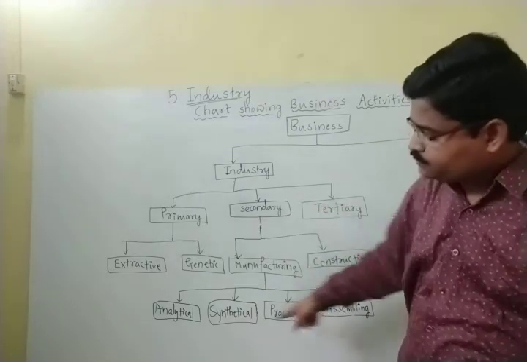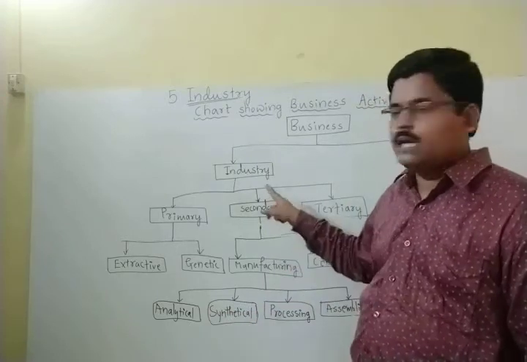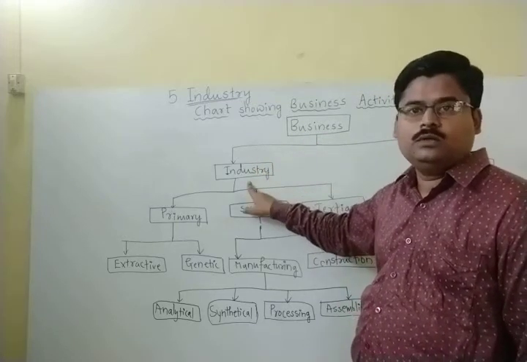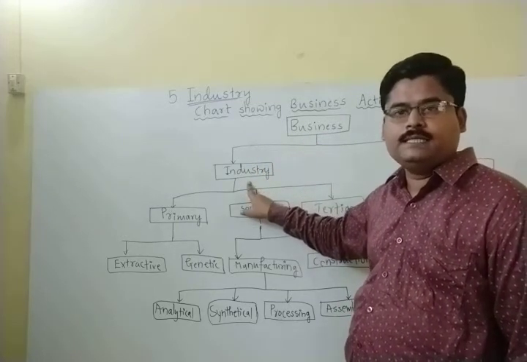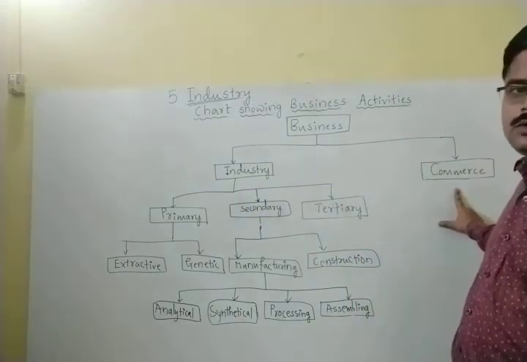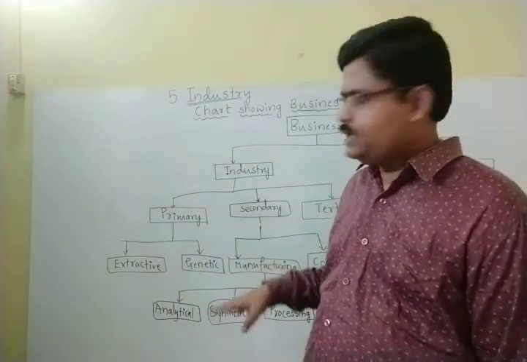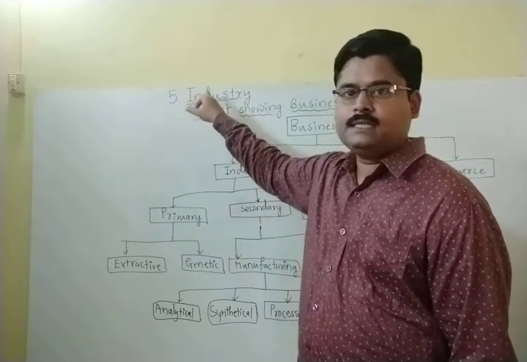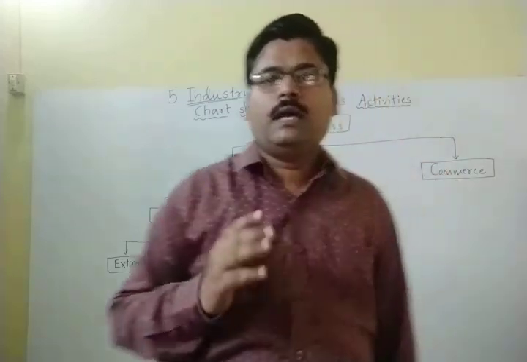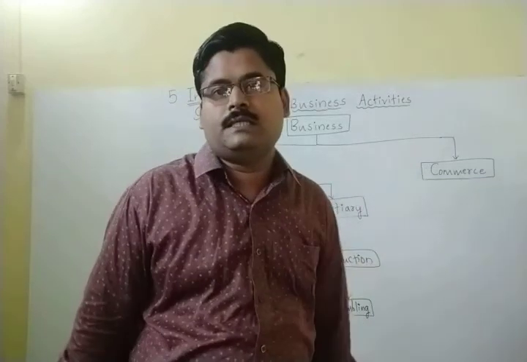So these are the broad elements which have been covered under the head called as the industry. So the business is going to involve first important head, that is the industry. Second important head is called as the commerce. And today whatever the discussion that I made, that is with respect to the fifth point, that is industry only, and sixth point can be discussed on another important element of business activity, that is about the commerce, and you can see the next slide for the discussion.